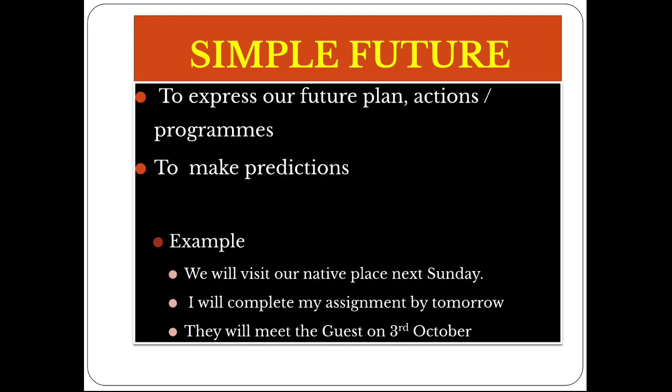Example: we will visit our native place next Sunday. I will complete my assignment by tomorrow. They will meet the guest on 3rd October. Here the use of the auxiliary verb gets more significance. We prefer to use the auxiliary verb will to denote the simple future in the sentences.